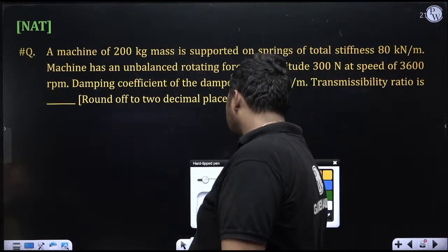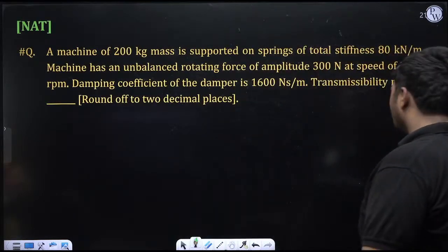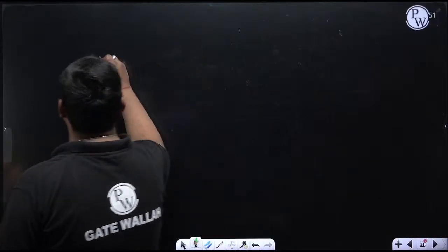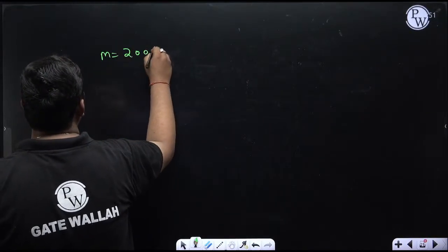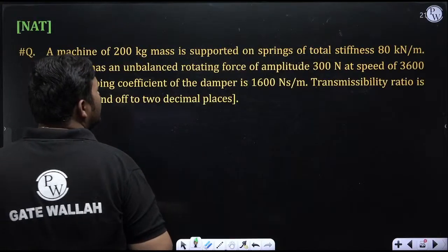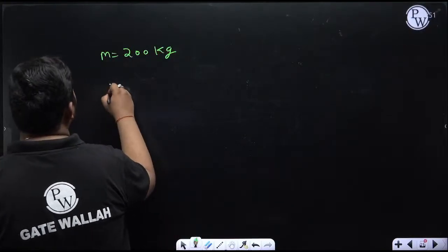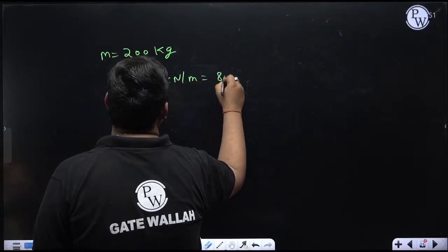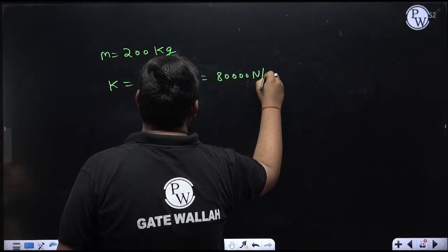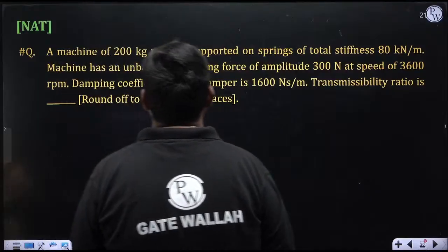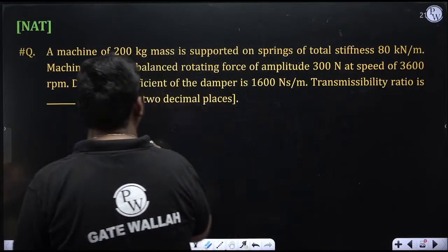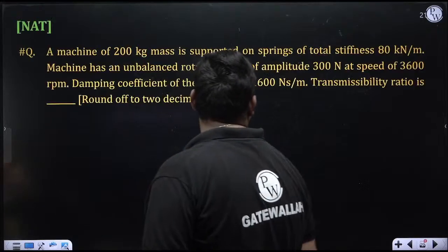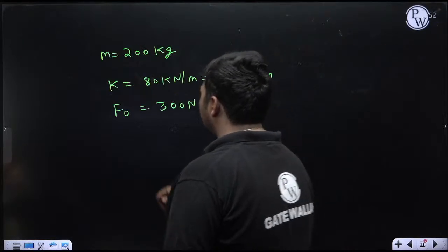Yes, I am discussing some more numericals also. See what this question is saying. A machine of 200 kg mass. So mass is given, it is 200 kg. Suspended on a spring of total stiffness 80 kilonewton per meter. In Newton per meter, it will be 80,000 Newton per meter. The machine has an unbalanced rotating force of amplitude 300 Newton. So the amplitude of the unbalanced force is given. It is 300 Newton, at a speed of 3600 RPM.